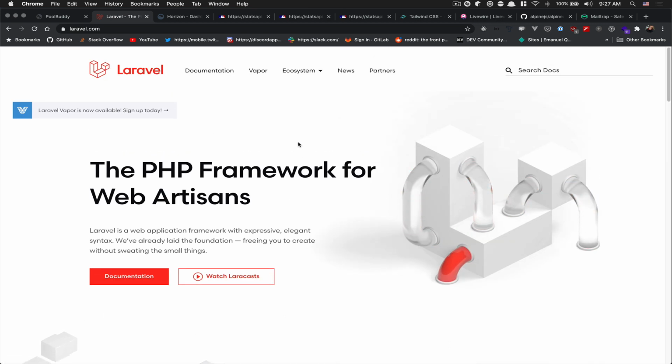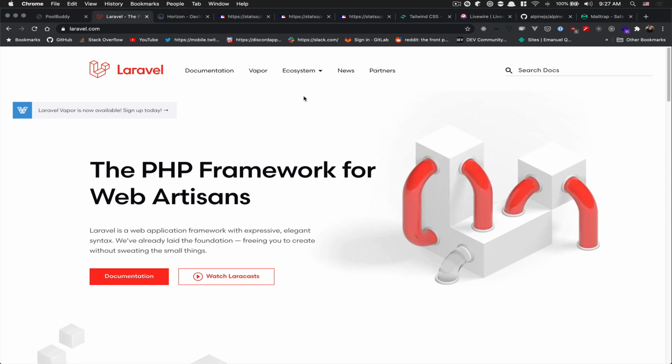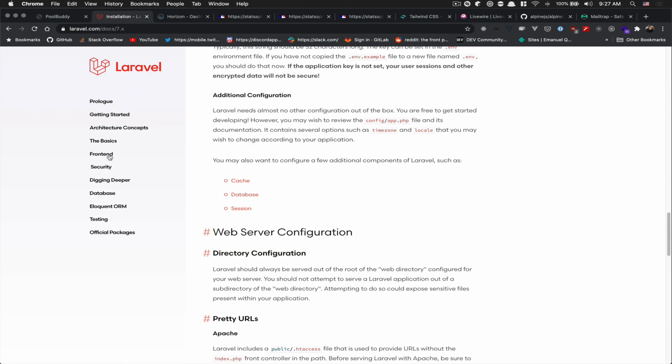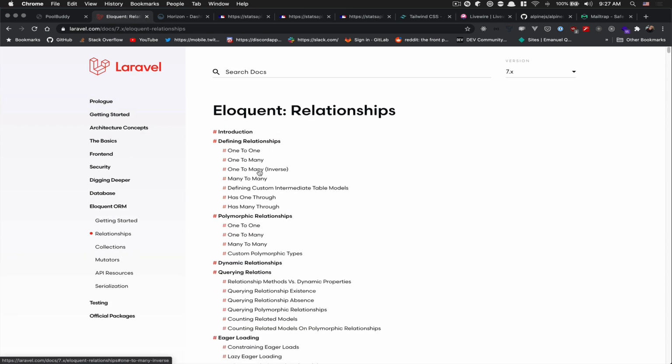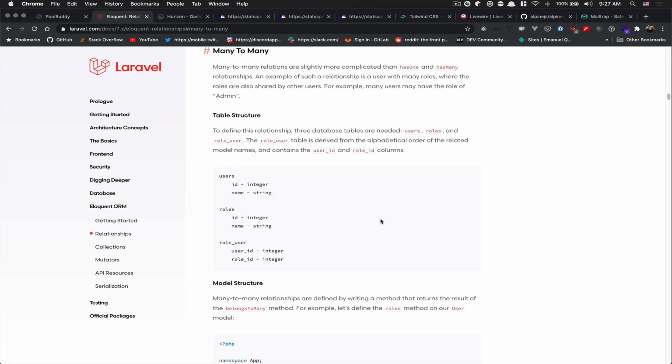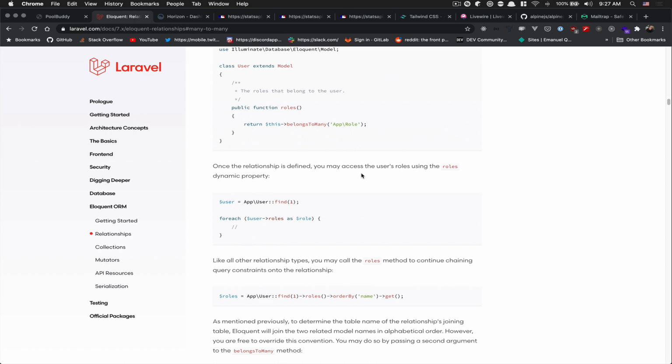I really like it. The thing I really like is the ecosystem. Also, the documentation is really, really good. For me, I think it's the best documentation ever on the web. So like, if you want to learn about many-to-many, you have examples, you see how to do stuff and things like that. So that's kind of why I also decided to go with it. The documentation was really good.